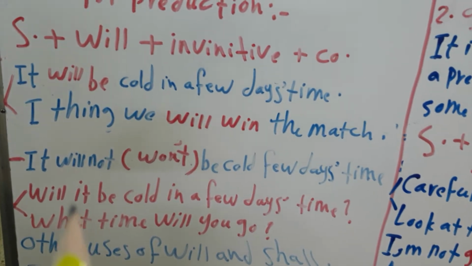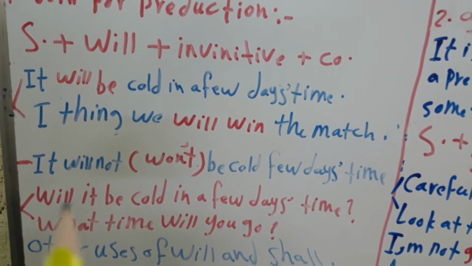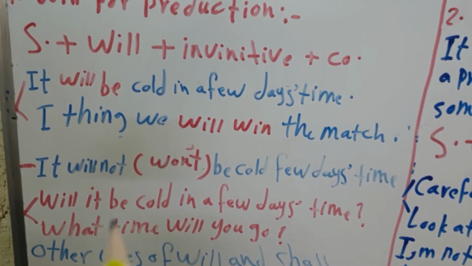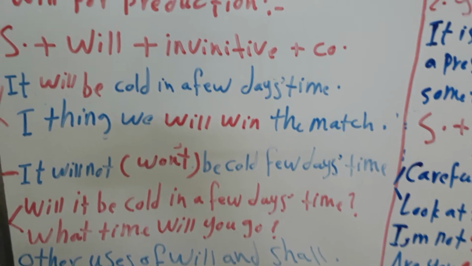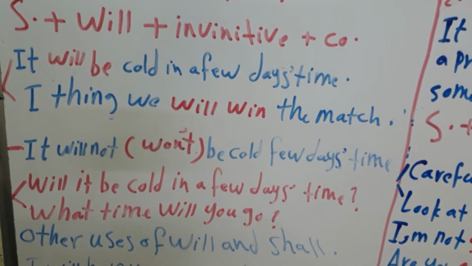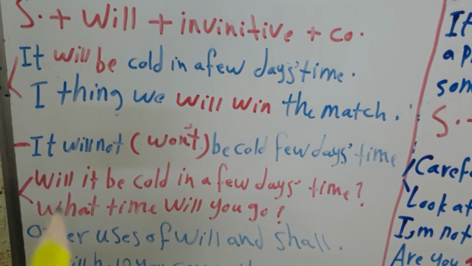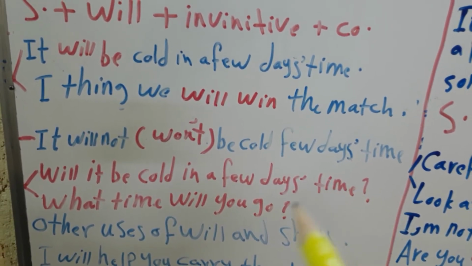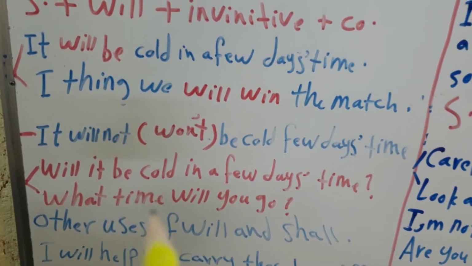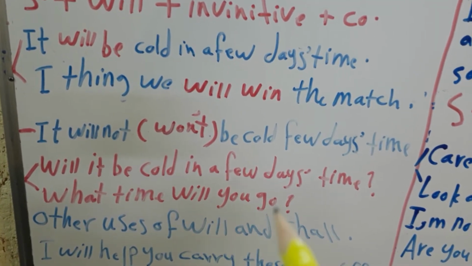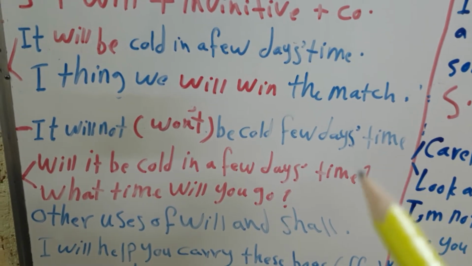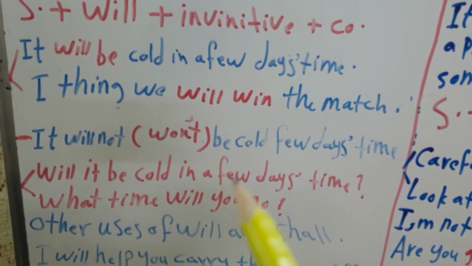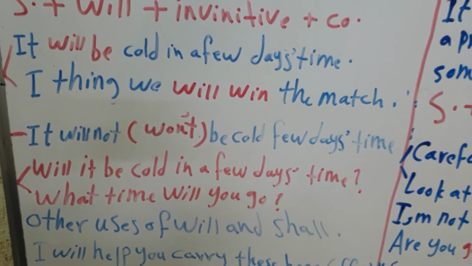Another sentence, in the question form: I should put will at the beginning of the sentence, after that the subject, after the subject the infinitive verb and the complement. For example, will it be cold in a few days' time? Another example, what time will you go? Now, the speaker wants to ask the listener about the time that he will go.